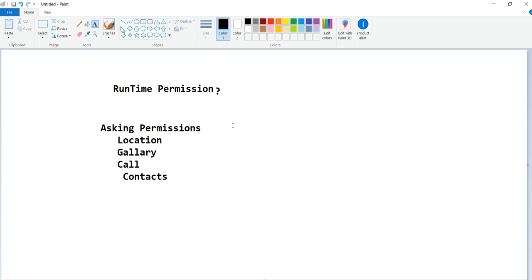Now, if my application wants contacts permission, or location permission, the user must accept that permission, and the request should be there at your application level itself. Until the user accepts, we cannot access. Everyone is using WhatsApp, so we are using these permissions. You can go to the settings and stop the permissions. Then we cannot access those contacts and galleries, and again it will ask for permission.